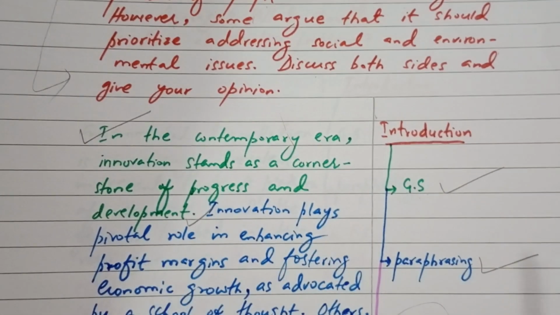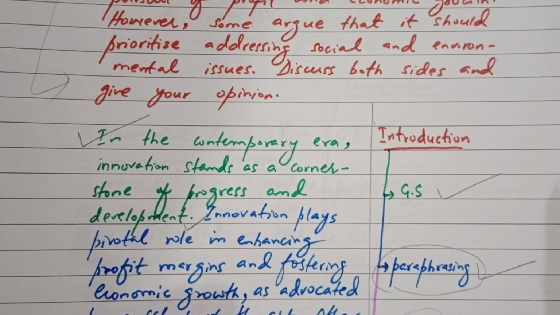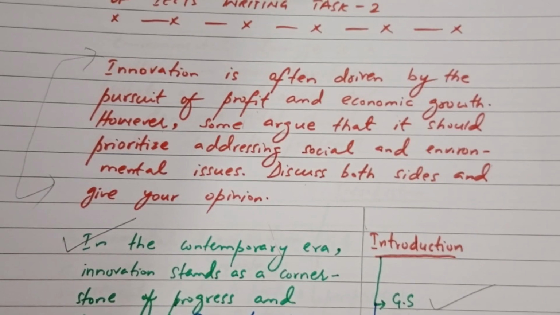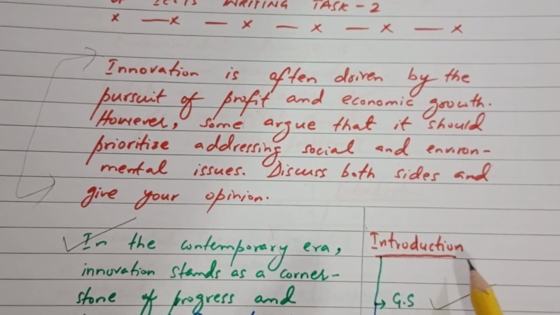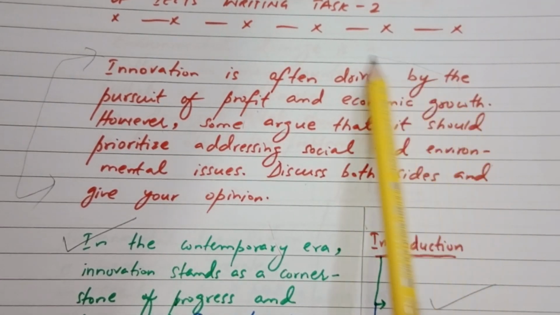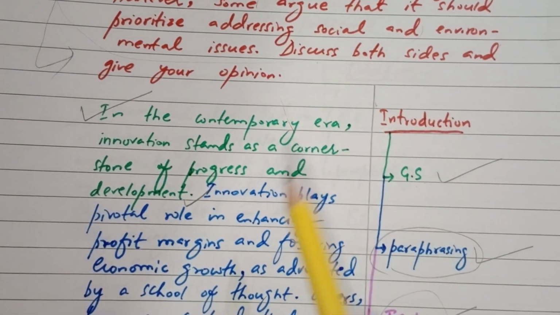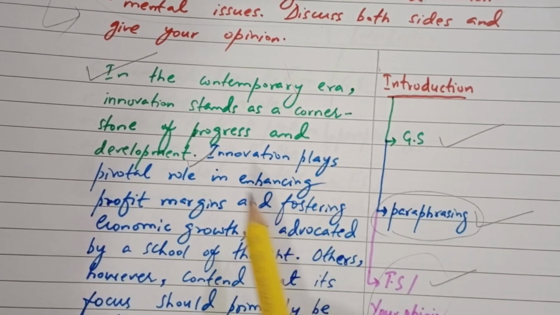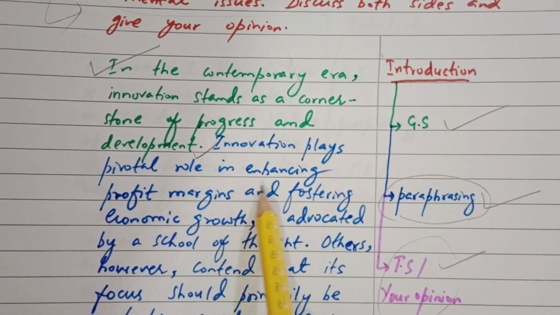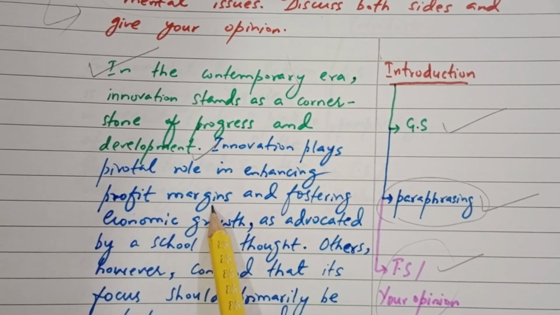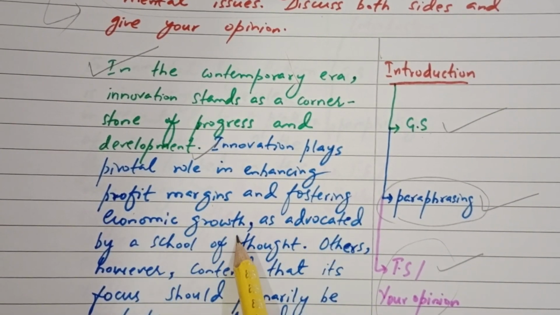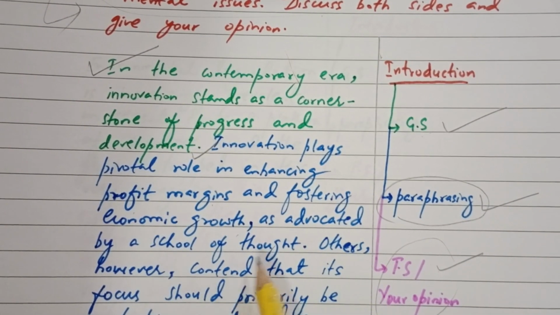Then, the second part is the paraphrasing. Now, paraphrasing means the paraphrase version of the topic. In the second part of the introduction, we have to paraphrase the whole statement. Now the writing in the blue ink is the paraphrase version of this statement. Let's read it. Innovation plays pivotal role in enhancing profit margins and fostering economic growth as advocated by a school of thought.